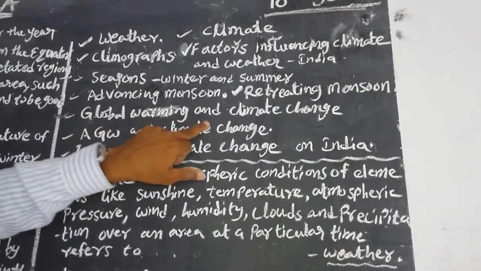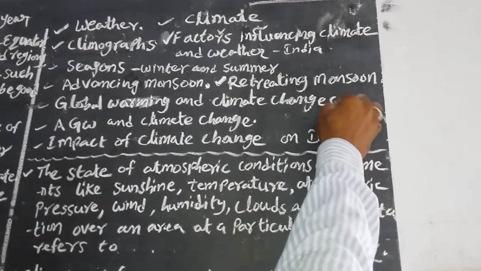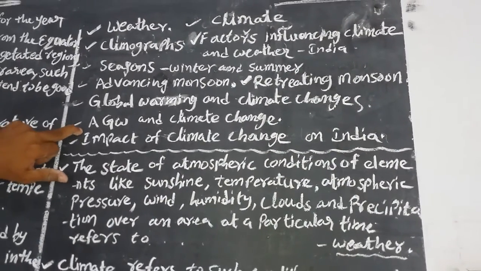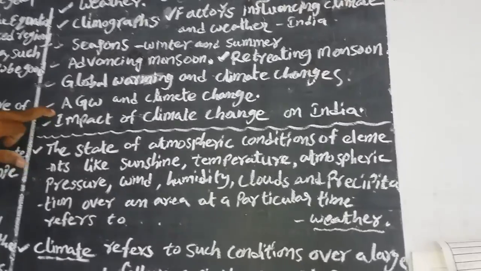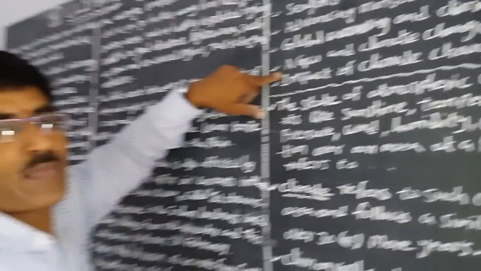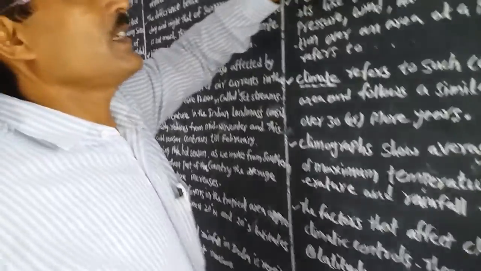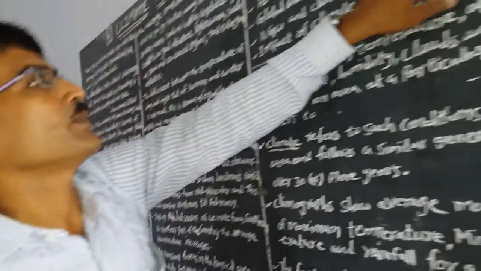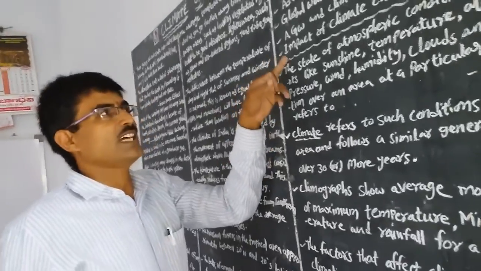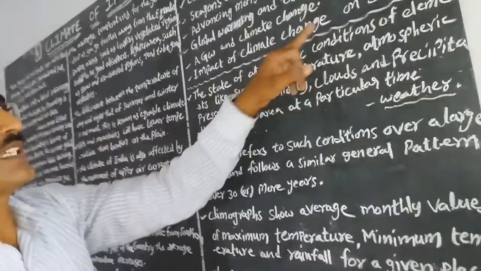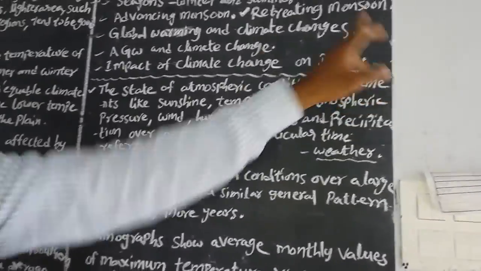global warming and climate change, and AGW, anthropogenic global warming, like our activities on the surface of the earth and the climate changes, the effects of them, and the last one is the impact of climate change in India.